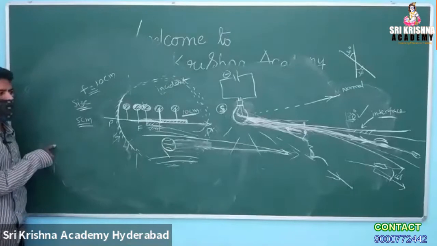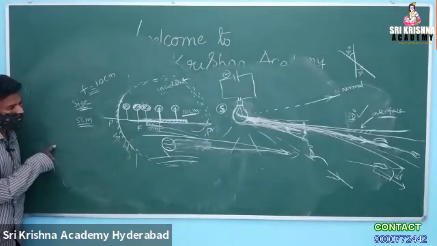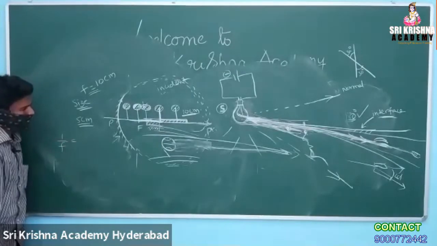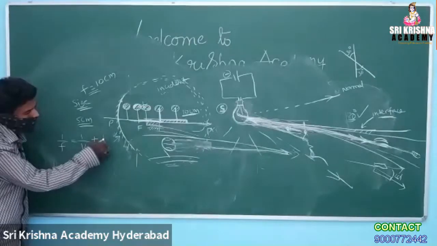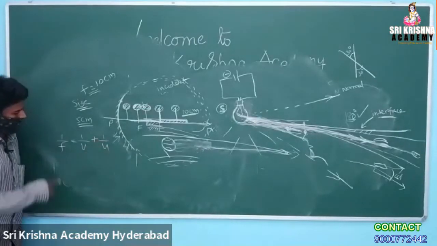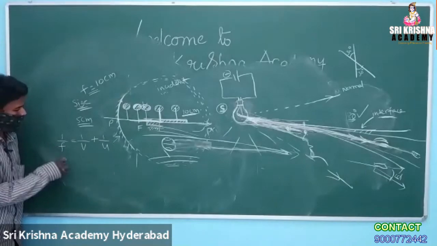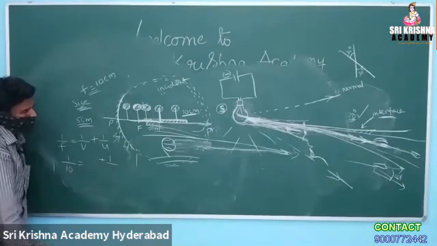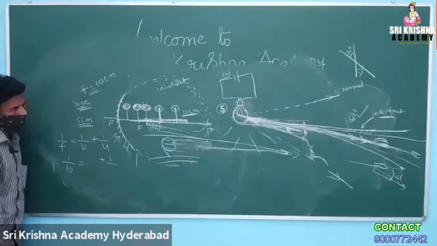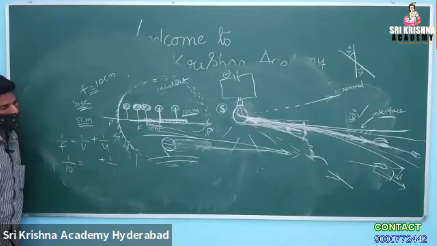So which formula did you use? 1 by F is equal to 1 by V plus 1 by U. 1 by F, how much have you taken? Minus 10. 1 by U, minus of minus 30. Are you sure what you are telling? Yes, sir. Minus 30.